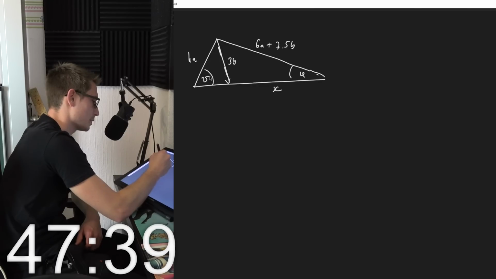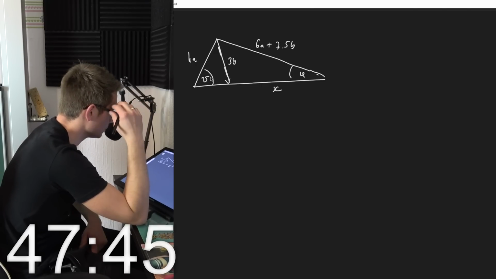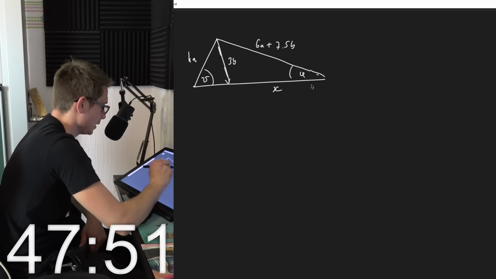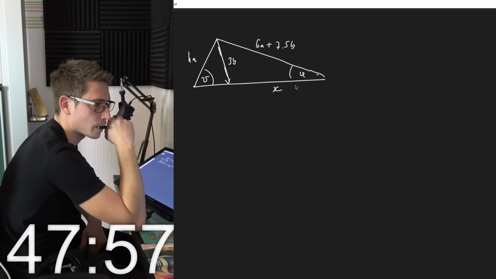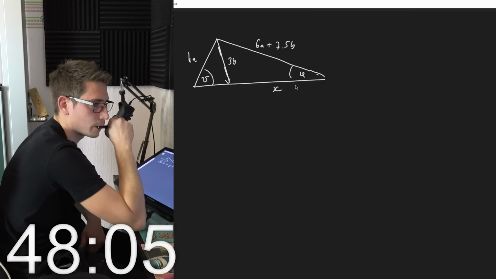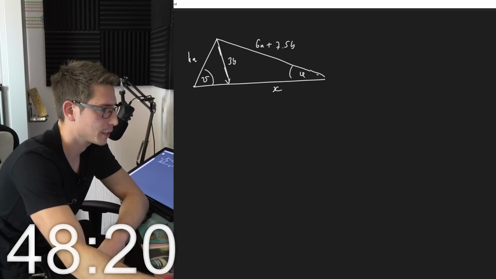This right here is theta. But this doesn't help, I suppose. 3b, 6a plus 7.5b. This right here is x. I don't see it. So 20 and 22, let me come back later.